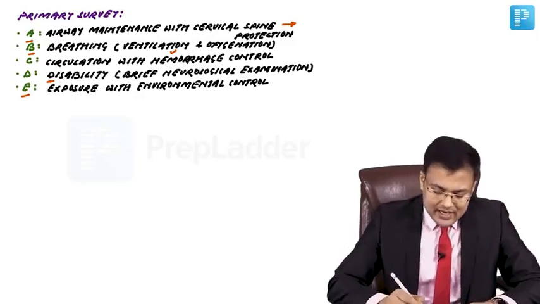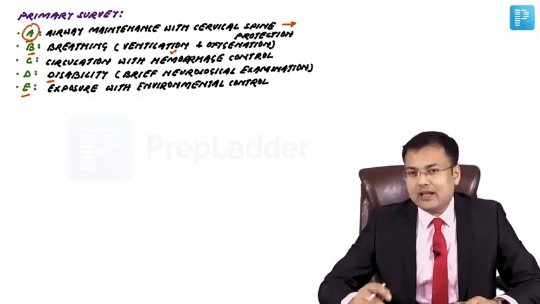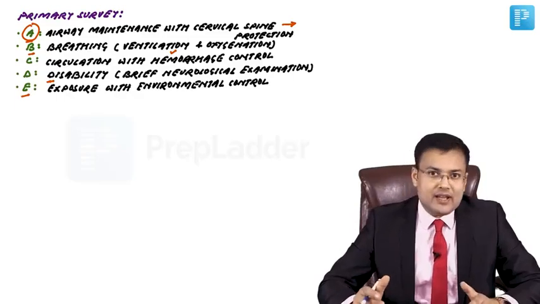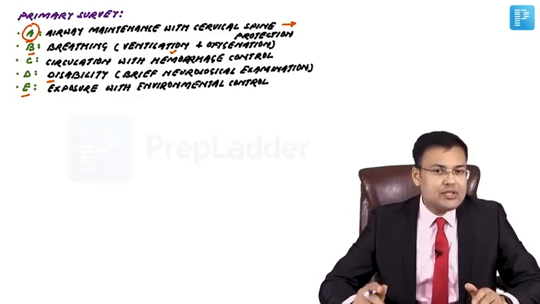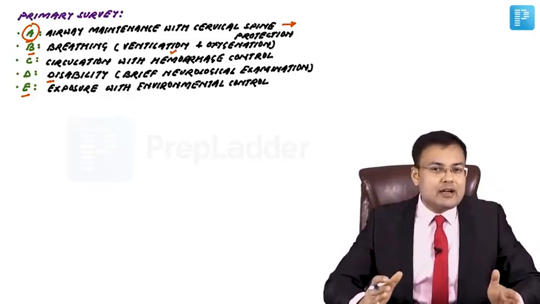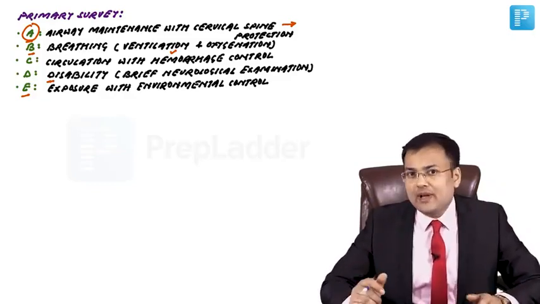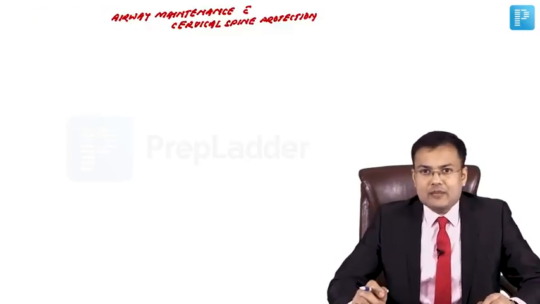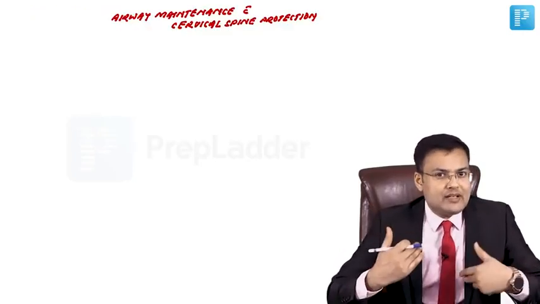Okay, so in A, it is cervical spine protection followed by airway. In all trauma patients, we have to suspect a cervical spine injury. So first step, cervical spine protection, followed by airway maintenance. After cervical spine protection, we have to go for airway maintenance.